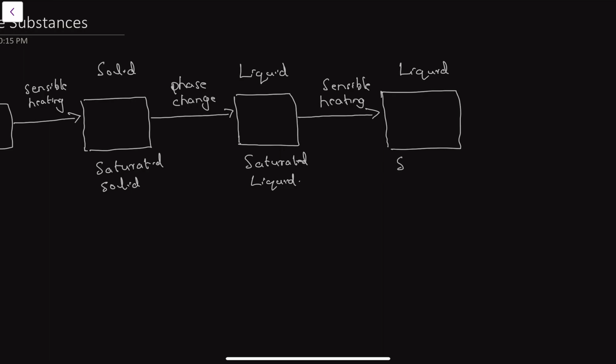This state is also a saturated liquid, with respect to vaporization. So this one is with respect to melting, and this is with respect to vaporization.